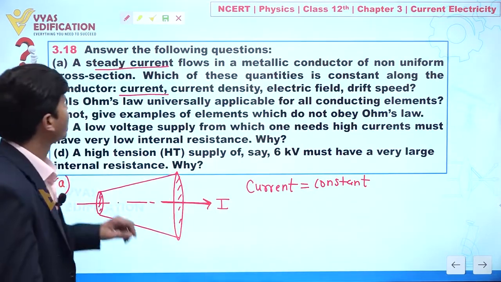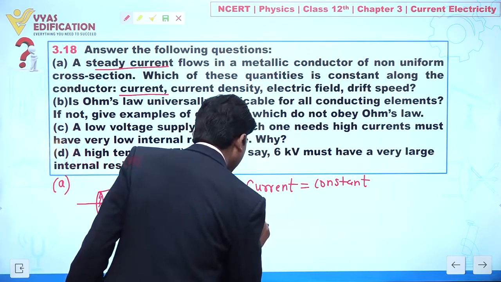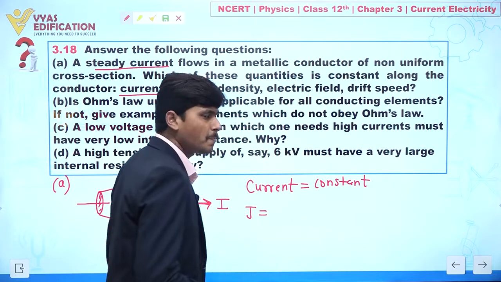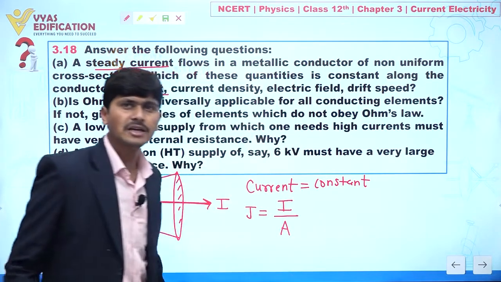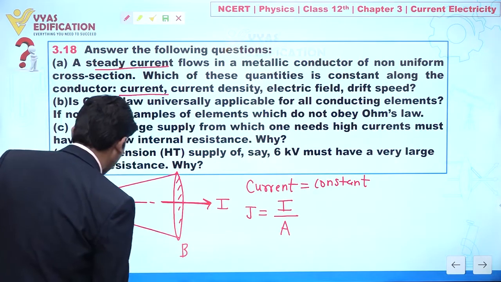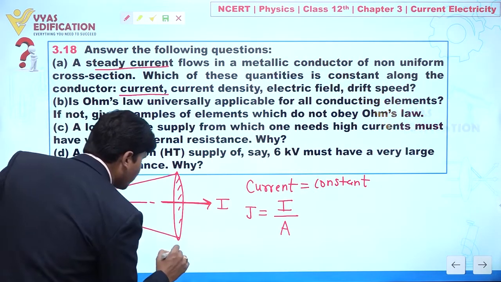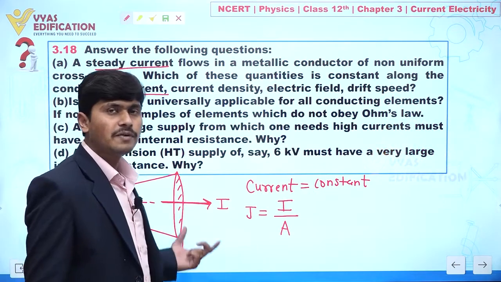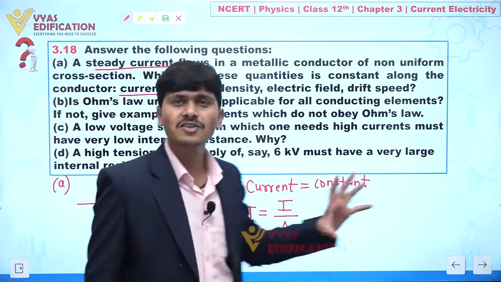Now what about current density? Current density is represented by J and is defined as current flowing per unit area. Let's suppose we are talking about points from M to N. You can observe here the cross section area is continuously varying.